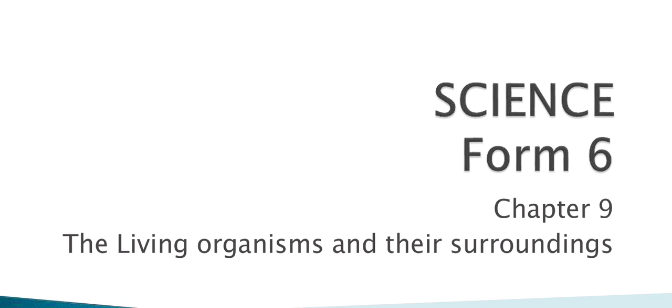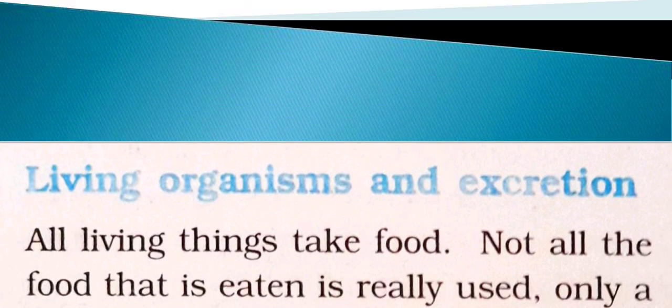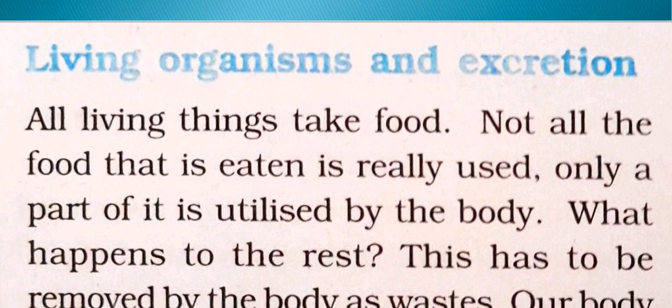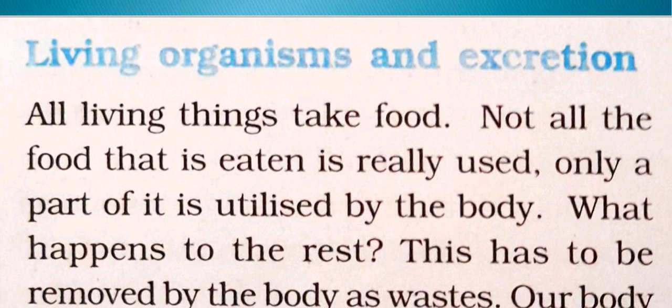Chapter 9, the living organisms and their surroundings. We are doing characteristics of living things. Today we will discuss living organisms and excretion. You know, all living things take food, and living things use this food to obtain energy by the process of respiration.